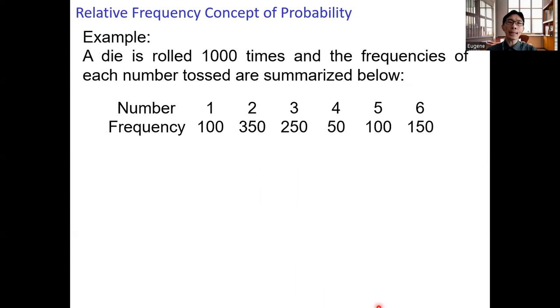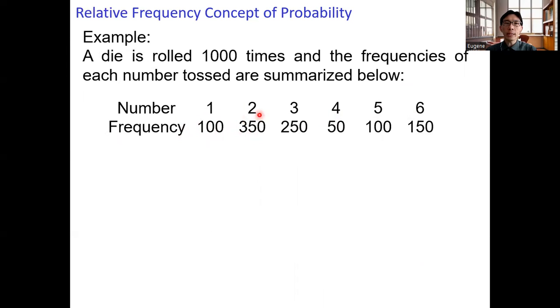Let's take a look at another example. Suppose a die is rolled 1,000 times, and we recorded the frequency of having the numbers 1, 2, 3, 4, 5, and 6 respectively. So out of these 1,000 rolls, the number 1 appears 100 times.